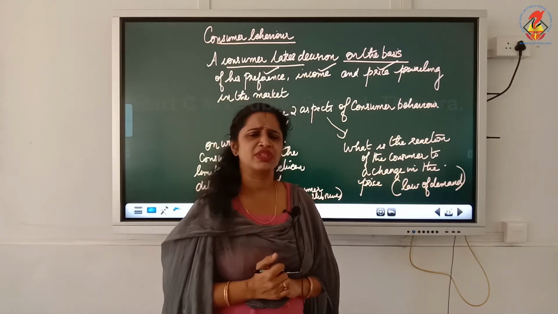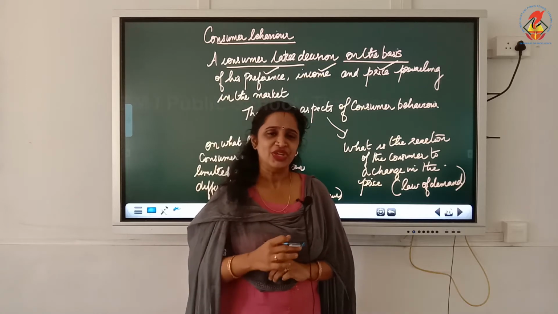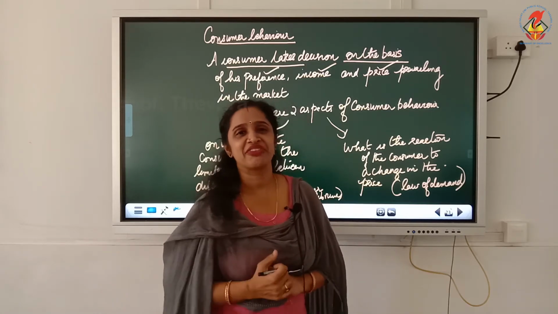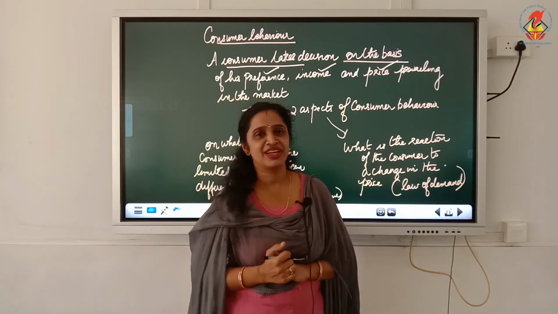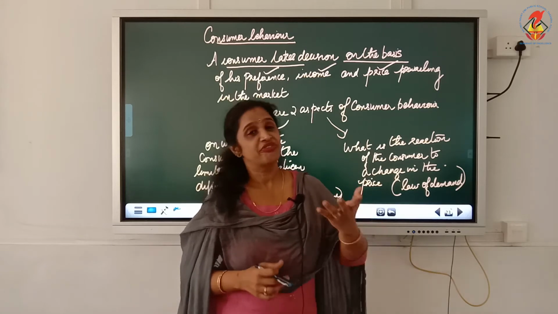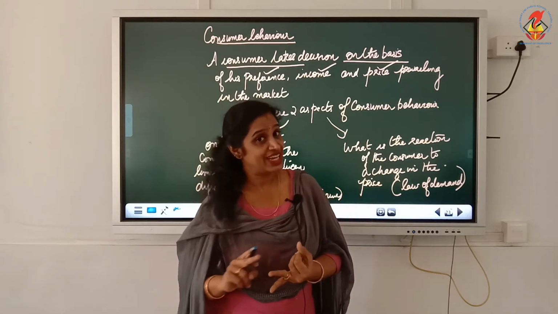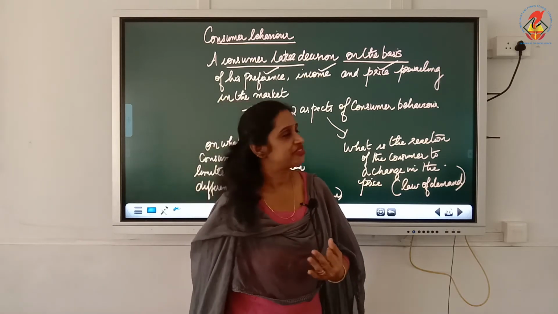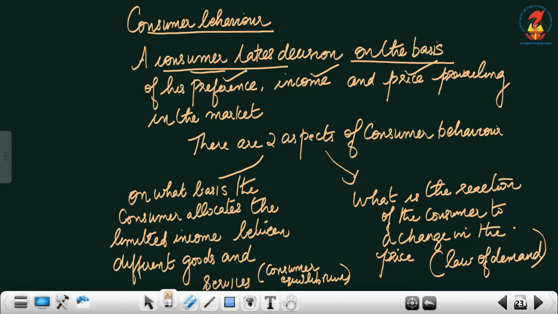Just think about that. When you go to a shop, you will consider all these things, right? In your daily life, you can experience the same. If you are going to a shop to buy a particular product, first is your preference, then income and the price. You can experience the same in your life. So a consumer takes decisions on the basis of preference, income and price prevailing in the market.